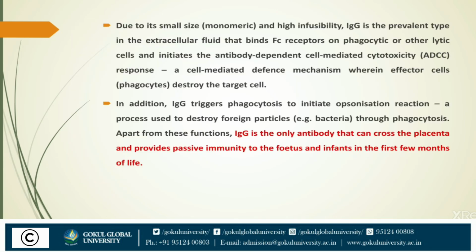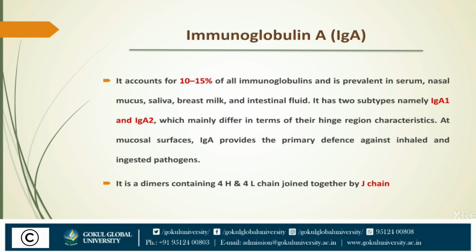Now, the second type is immunoglobulin A, IgA. It is the predominant antibody molecule present in the seromucous secretions. It is also known as a secretory antibody. The secretions include saliva, tears, nasal fluid, sweat, colostrum, and the secretions of the lung, urinary tract, and gastrointestinal tract.